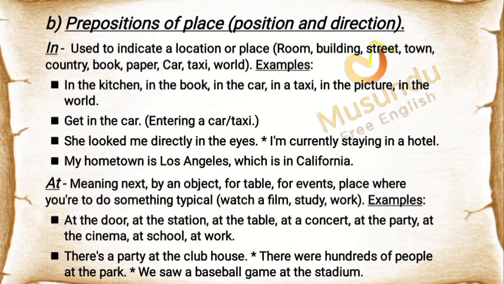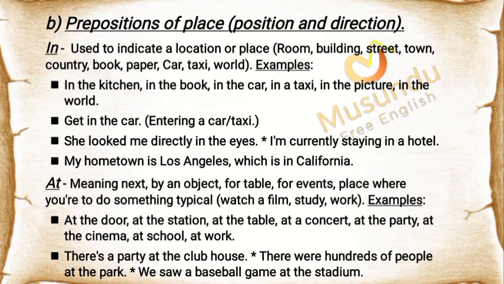B. Prepositions of place, position and direction. "In" is used to indicate a location or place: room, building, street, town, country, book, paper, car, taxi, world. Examples: in the kitchen, in the book, in the car, in a taxi, in the picture, in the world. Get in the car, entering a car or taxi. She looked me directly in the eyes. I'm currently staying in a hotel. My hometown is Los Angeles, which is in California.